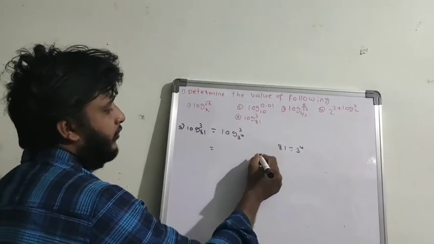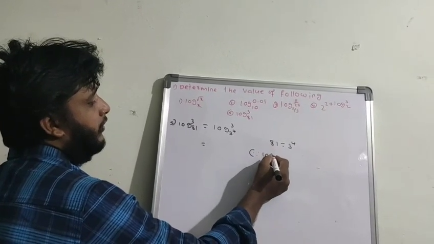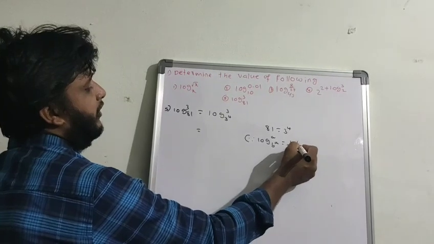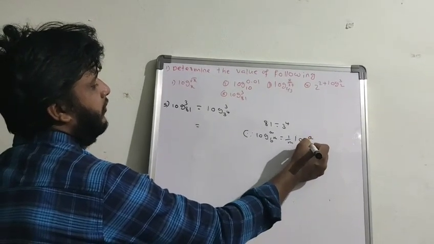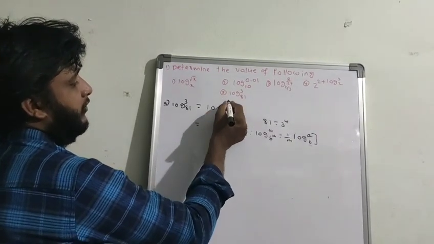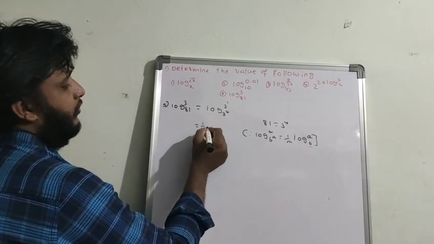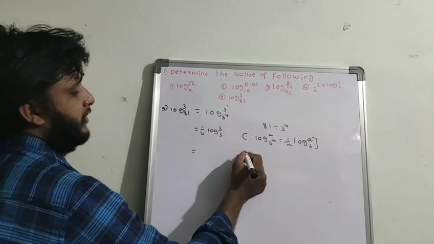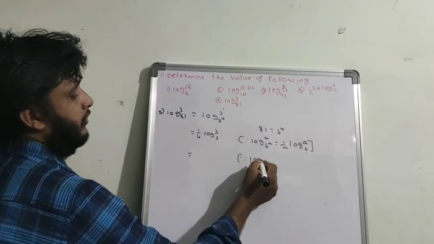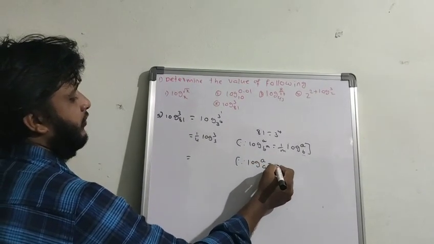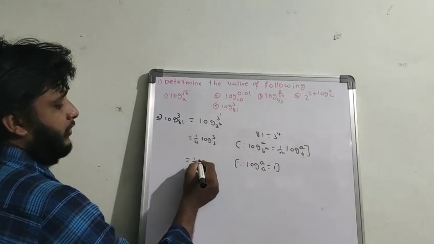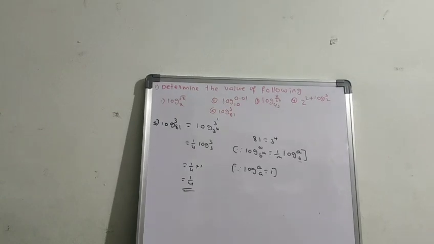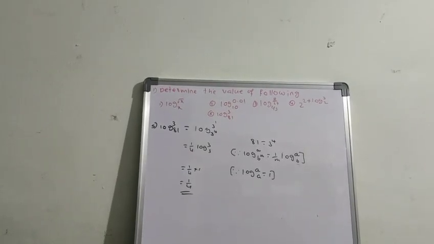Now it is in the form of log a base b power m equal to 1 by m log a to the base b. So it will become 1 by 4 log 3 base 3. Again this log 3 base 3 value is simple, log a to the base a equal to 1. So 1 by 4 into 1 equal to 1 by 4. This is the answer.